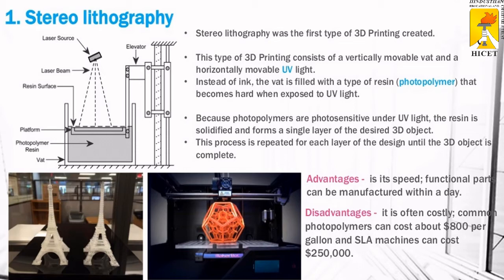What are the advantages of stereolithography? It is very fast. Functional parts can be manufactured within a day. Large components are also easy to manufacture. What are the disadvantages? It is often very costly, because the laser and the resin are costly. Common photopolymers can cost about $800 per gallon, and a stereolithography machine can cost up to $250,000.